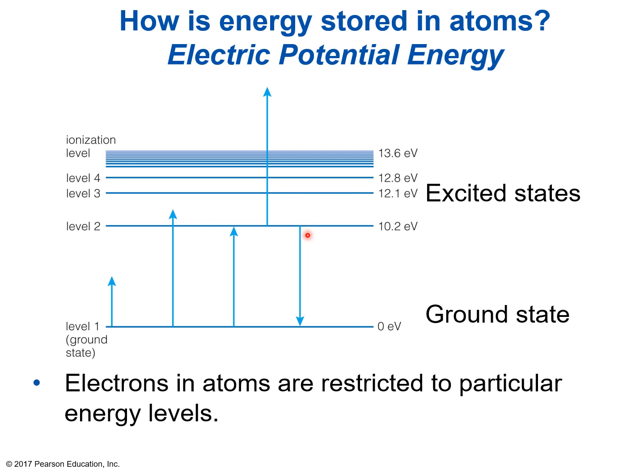So let's say we have an electron at level 2, and it will in very short time fall down. Now it'll fall down to level 1, and it just went from 10.2 electron volts to 0 electron volts. It just lost 10.2 electron volts of potential energy. So the question is, where did the energy go? Well, it gets released as a photon. And this is very crucial, as you'll see in the next video.